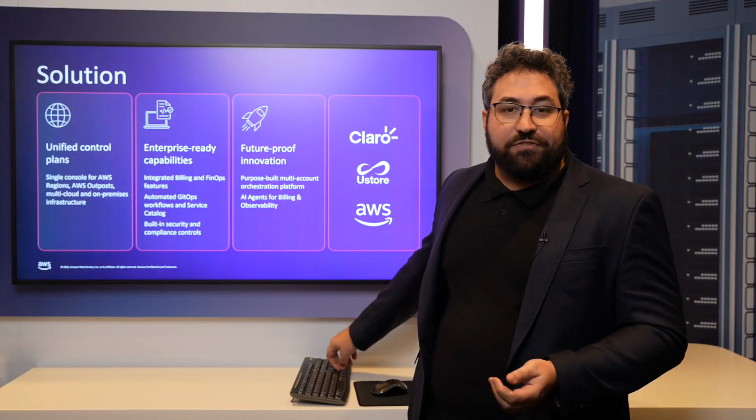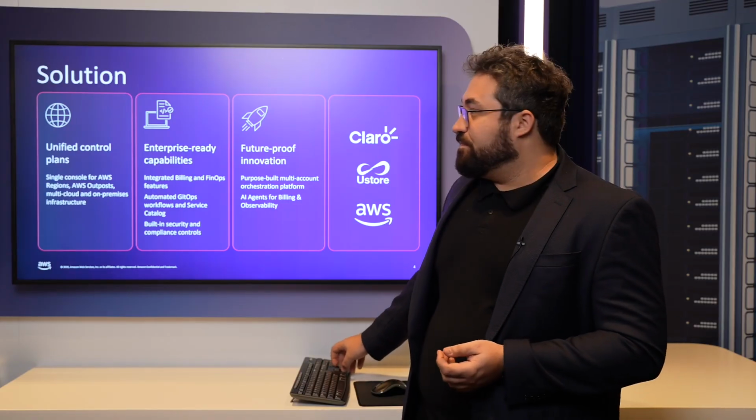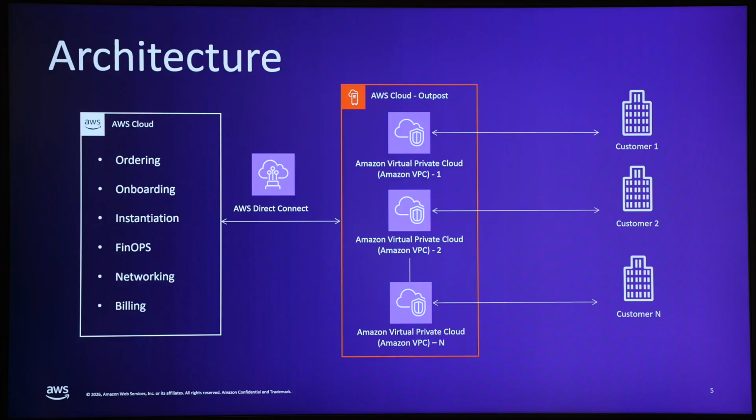And then we came with Claro Cloud Portal. Basically, the architecture behind this is you have everything, the portal, running on an AWS region. You can order, onboard, instantiate, create, delete, and you can have all the Claro data centers. Now I'm going to show the demo and explain how the portal works.